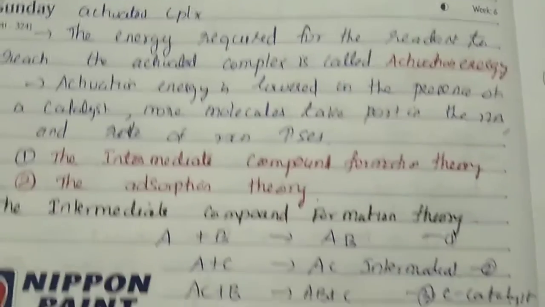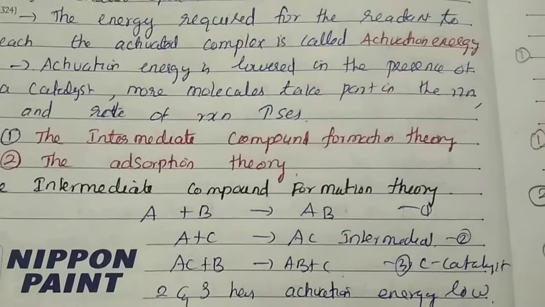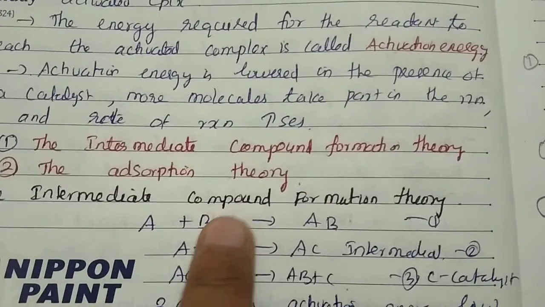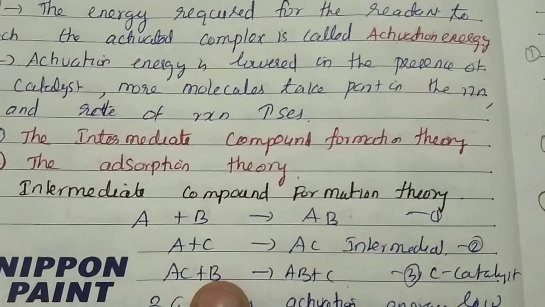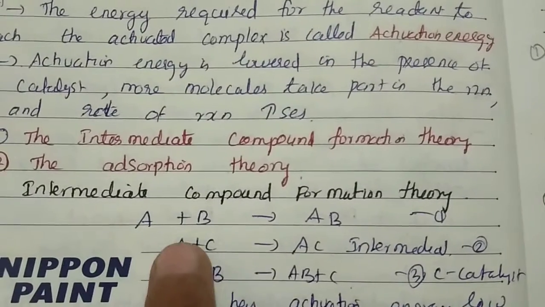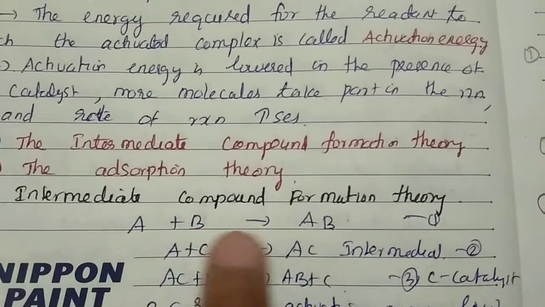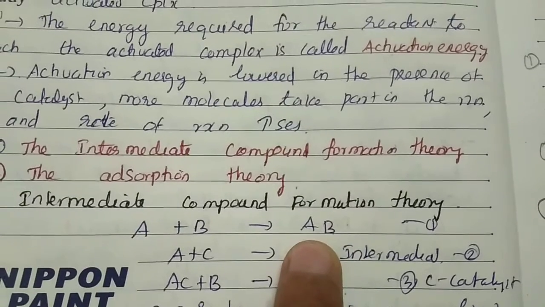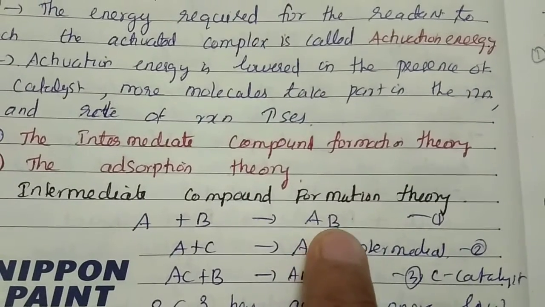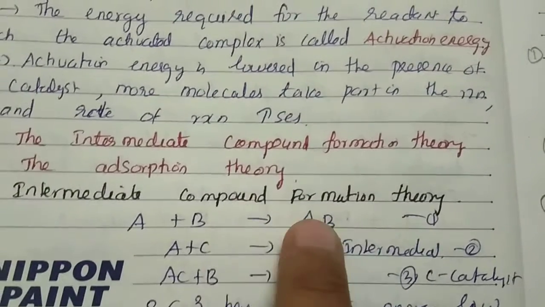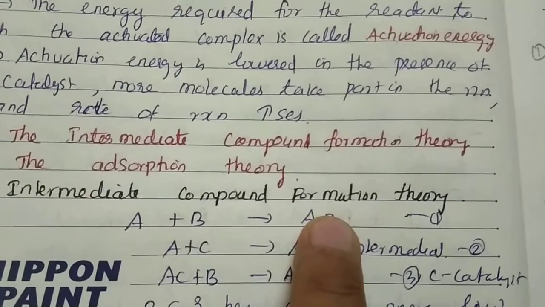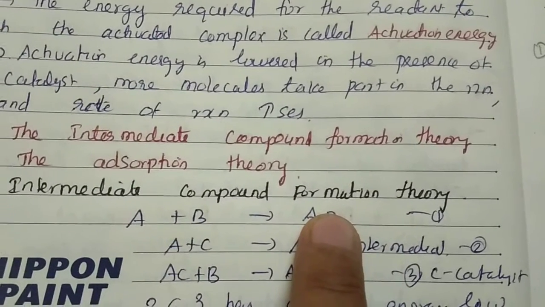First one, the intermediate compound formation theory. The intermediate compound formation theory takes place in homogeneous catalyst reactions. This is the reaction A plus B gives AB product. The activation energy of this reaction is too high. So, to solve this, you have to add a catalyst to speed up the reaction.